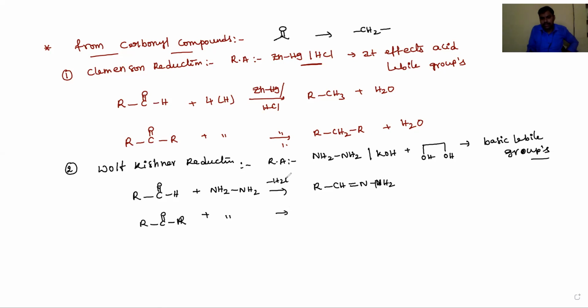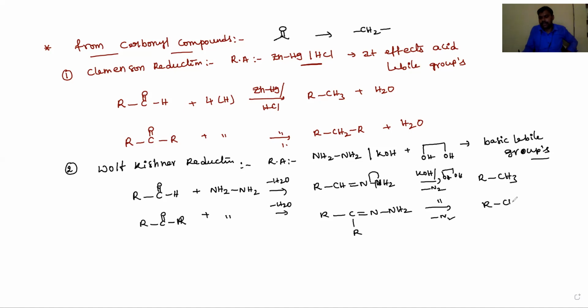Then loss of water. In the presence of base, with ethylene glycol as the solvent, it is converted with loss of N2 into the corresponding alkane, RCH2R. Okay, dear students, this is about Wolff-Kishner reduction reaction.